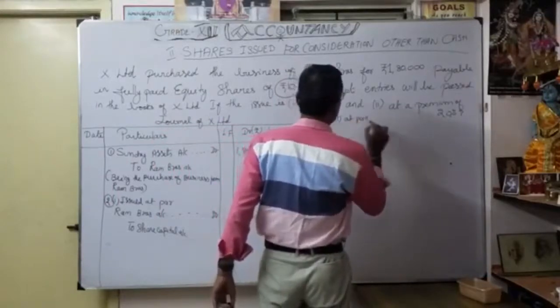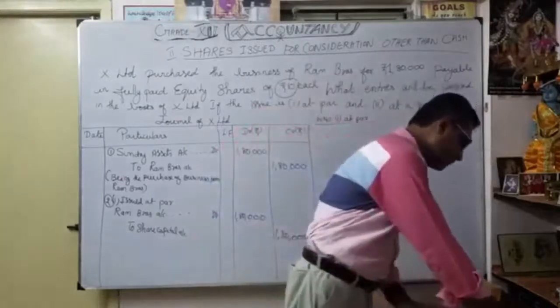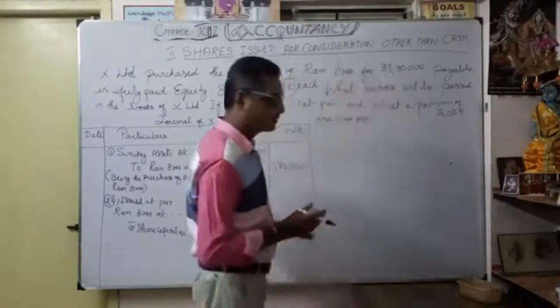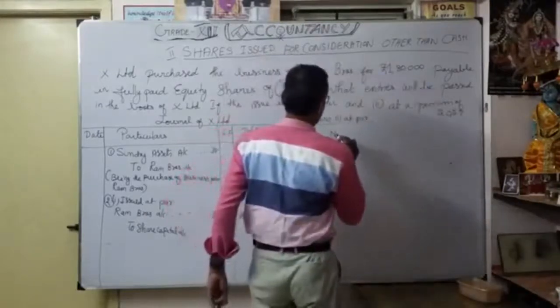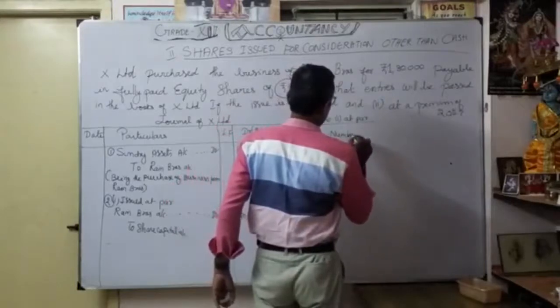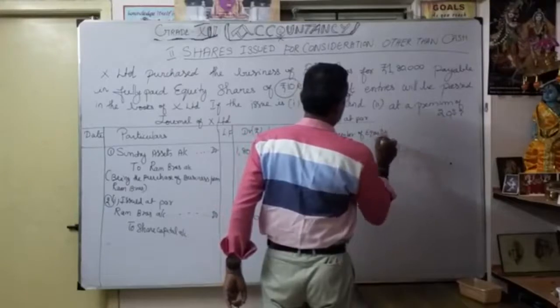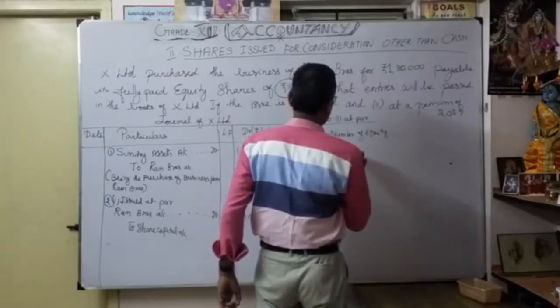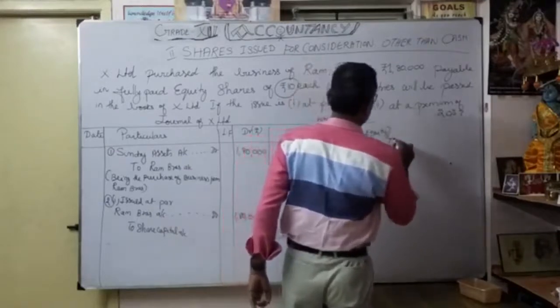So what is the formula? Number of equity shares to be issued.